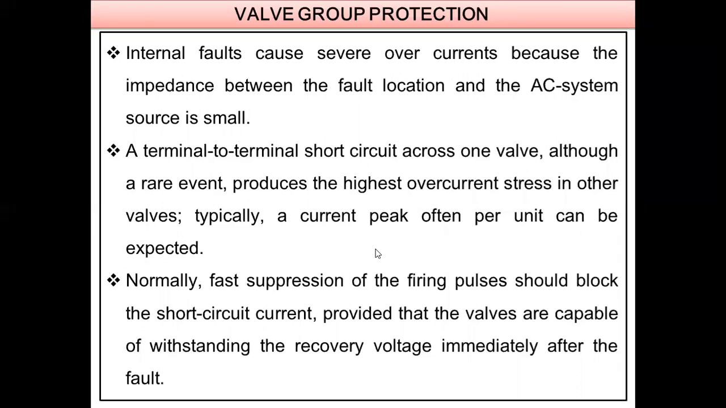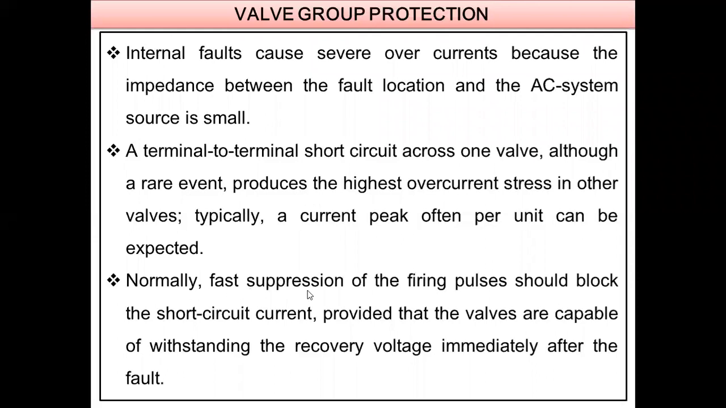If a short circuit occurs, of course it is a rare event, that is the meaning of this. Between the two valves, if the voltage levels go below the reference value, that situation arises rarely. That is nothing but a short circuit case. At that instant the current is going to rise, and it may reach up to 10 times the rated value.